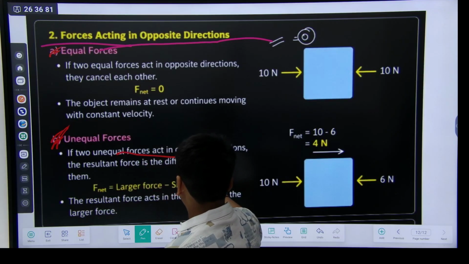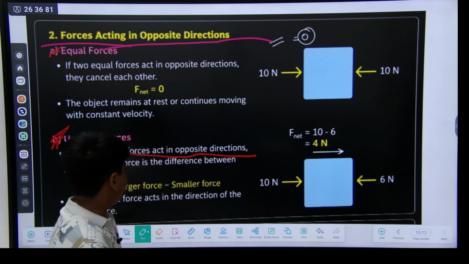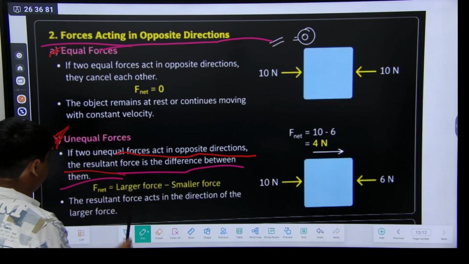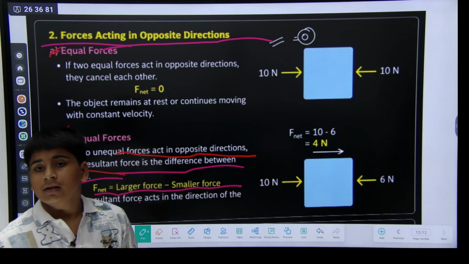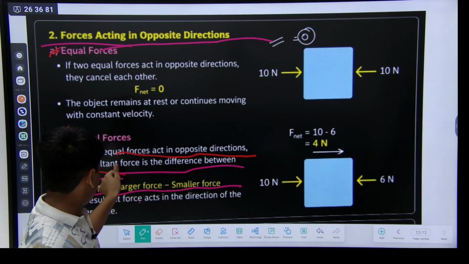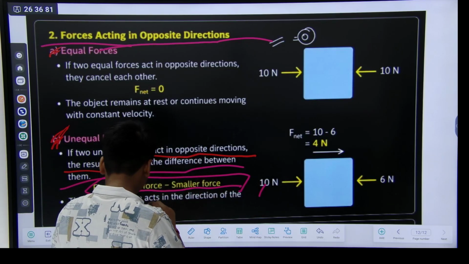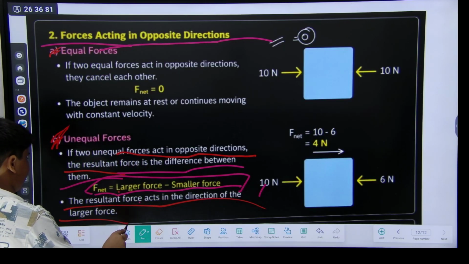If two unequal forces act in opposite direction, the resultant force, meaning net force, is the difference between them. F net equals larger force minus smaller force. This is the formula to find net force. The resultant force acts in the direction of the larger force.